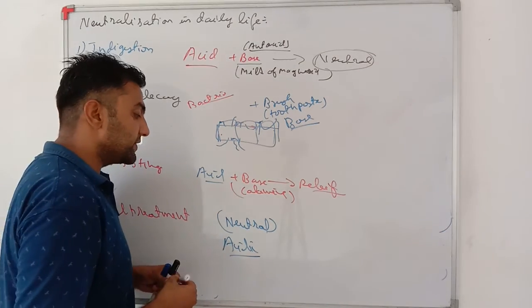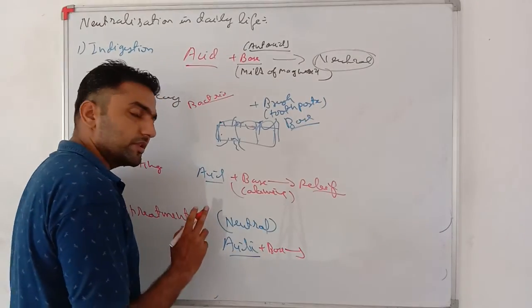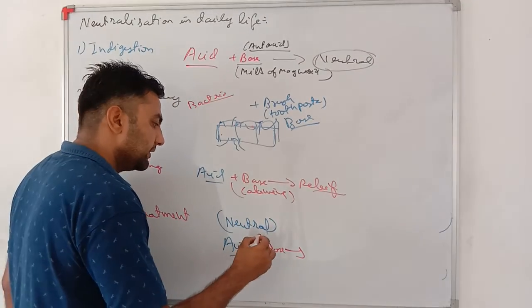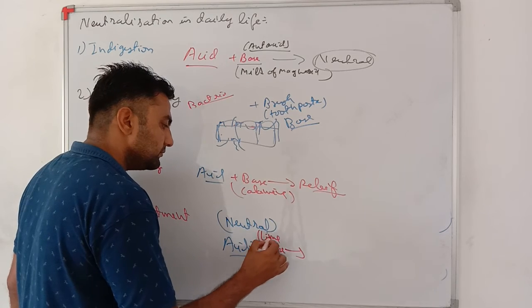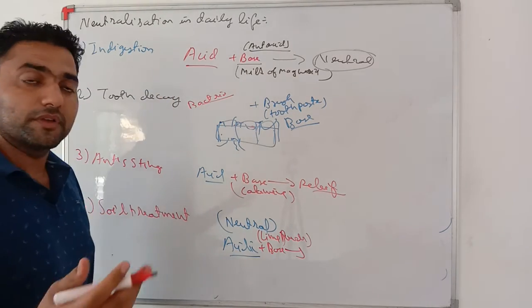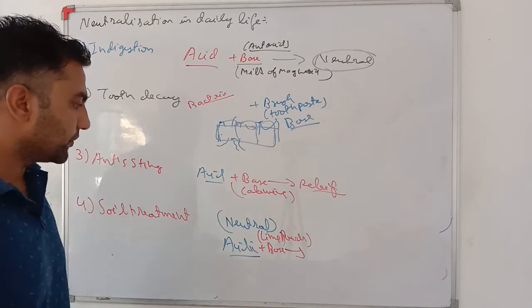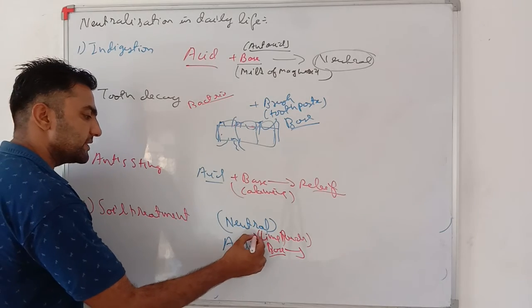So what we need to do is add a base so it becomes neutral. If the soil is highly acidic, lime powder or calcium oxide is sprayed on the field, and this base neutralizes the acid.